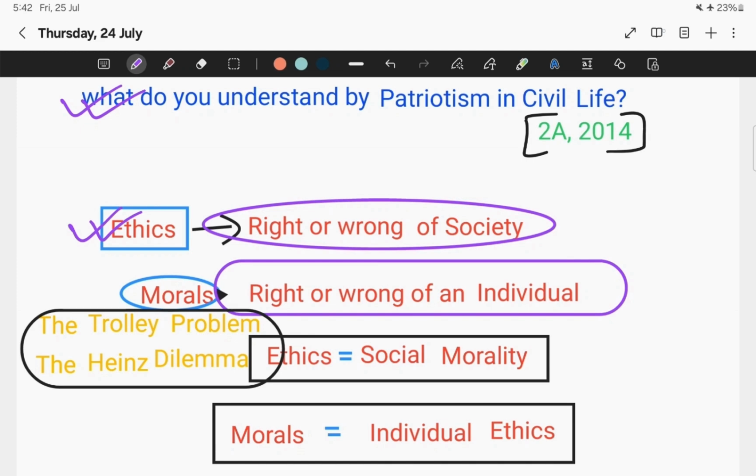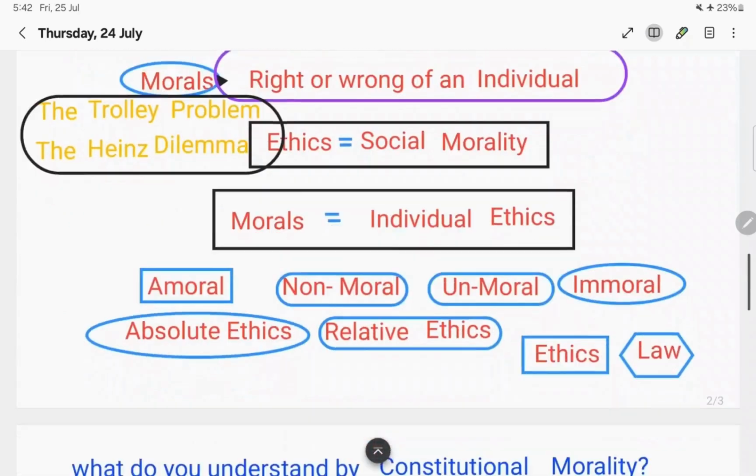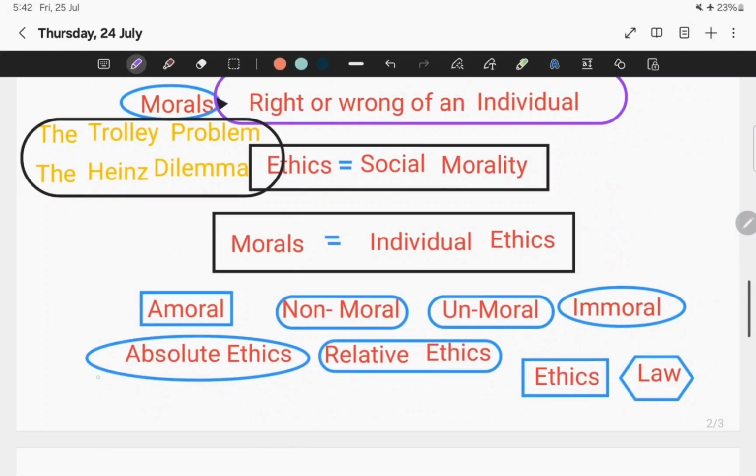Related to ethics, I covered two more terms: absolute ethics and relative ethics. So what does absolute ethics mean? Absolute ethics is applicable to everyone, everywhere, at all times. There will be no difference between two persons. For example, the Human Rights Act. That is absolute ethics.